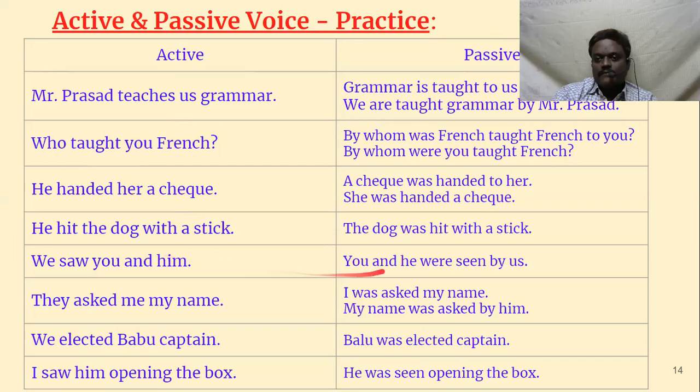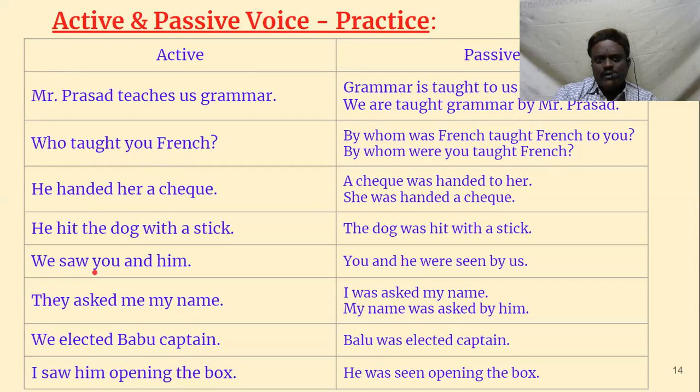And one more, this one you see. He hit the dog with a stick. See, a tool is there here. He hit the dog. Hit is the verb. The dog was hit with a stick by him. So by him is not necessary. The dog was hit with a stick.